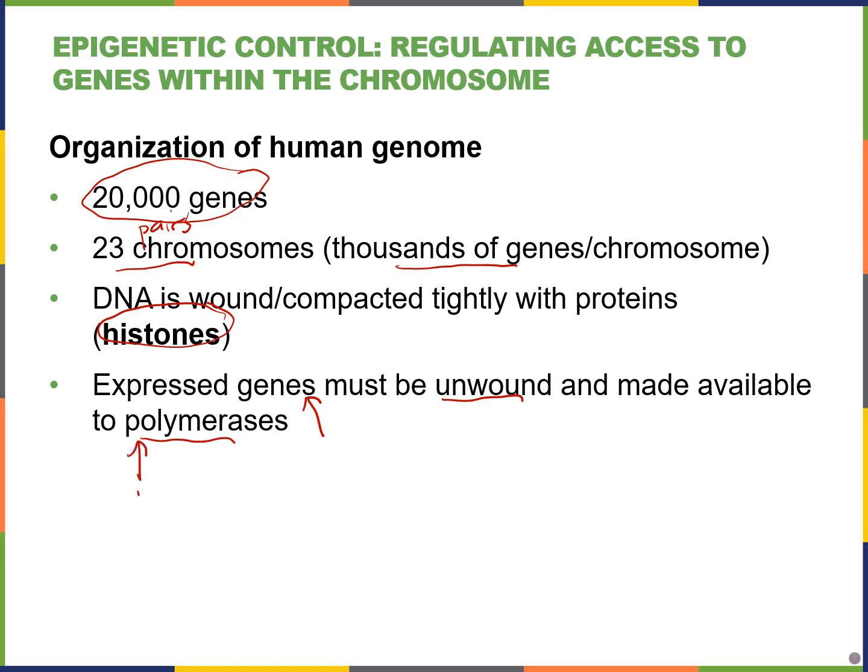And specifically, remember, these are RNA polymerases that read DNA and make messenger RNA. So it's very organized. DNA, the way it's organized in the nucleus, has to be in a way that the genes are accessible when they're needed by specific cell types.